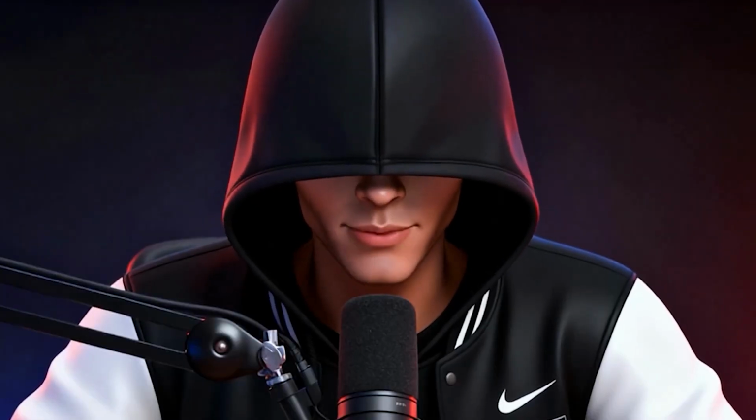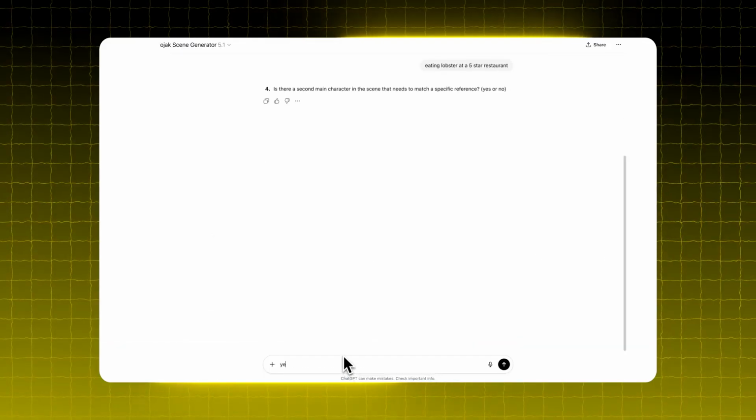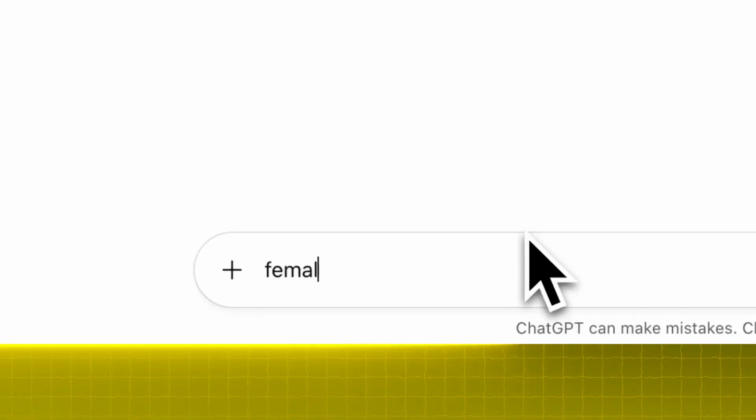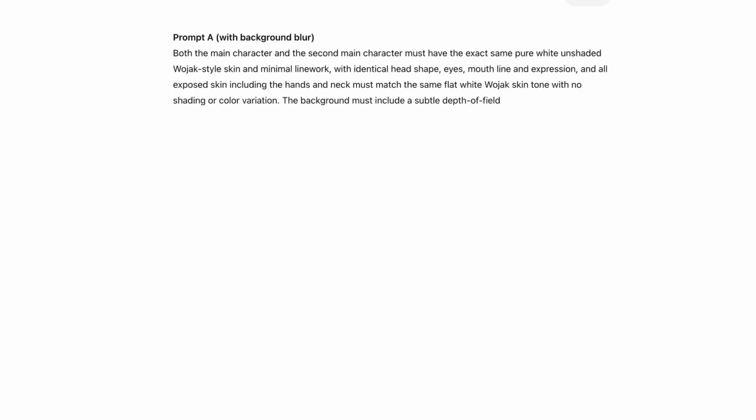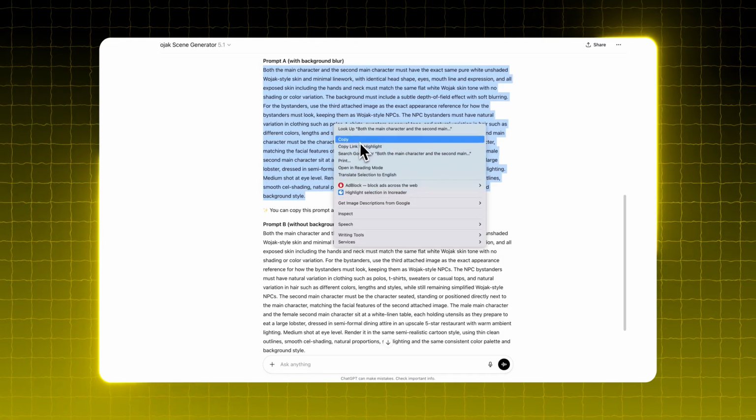Alright, for this final example, we're once again selecting male, and we do want bystanders in the scene. In this case, we're setting this scene in a 5-star restaurant where Wojak is eating lobster. Also this time, there will be a second main character, and she's going to be female. Once everything is confirmed, the GPT will now start to write its output. We'll copy the first prompt and use it in Higgsfield.